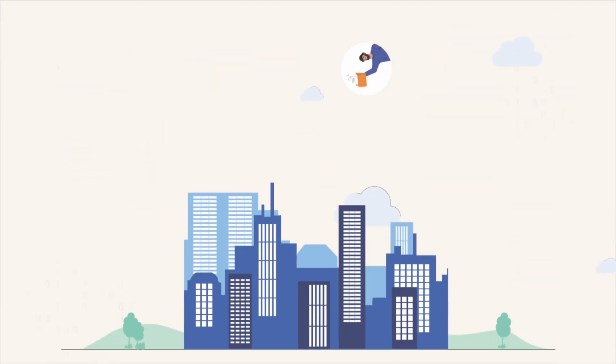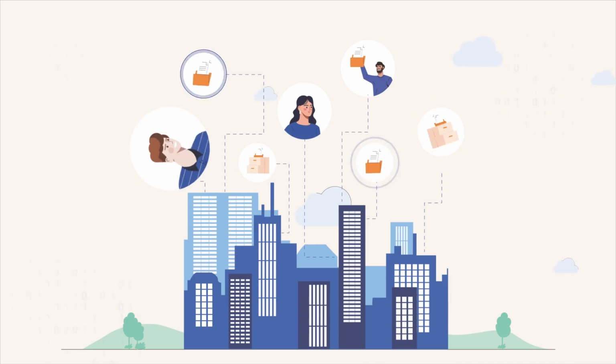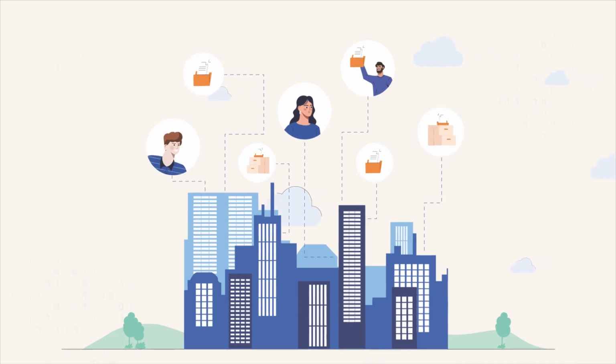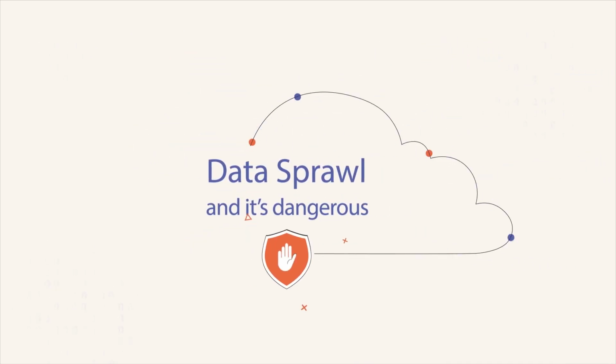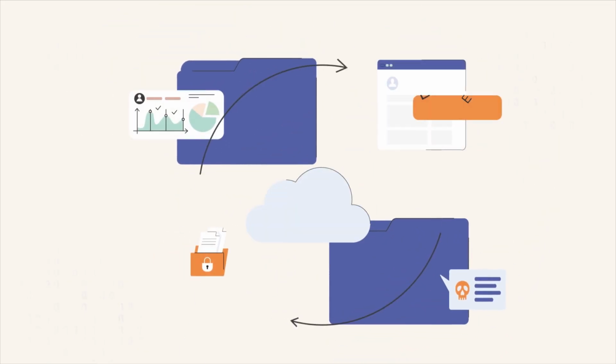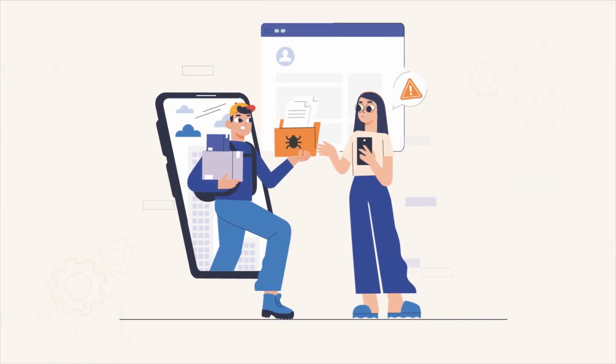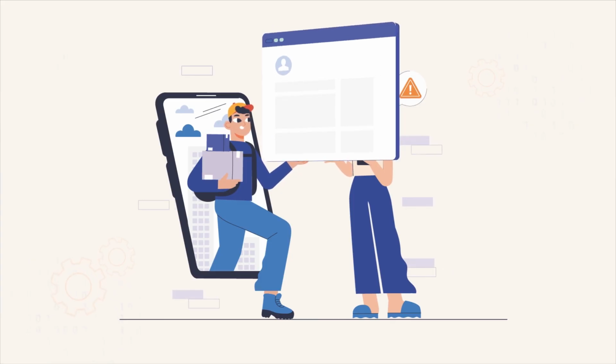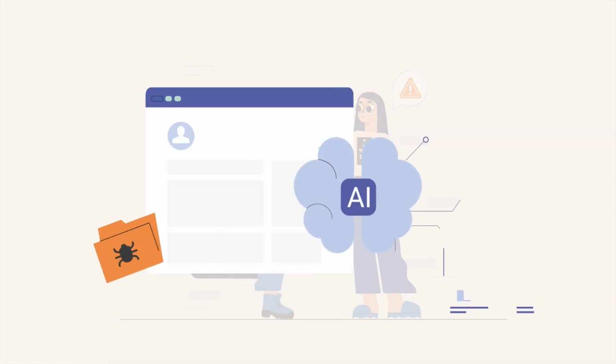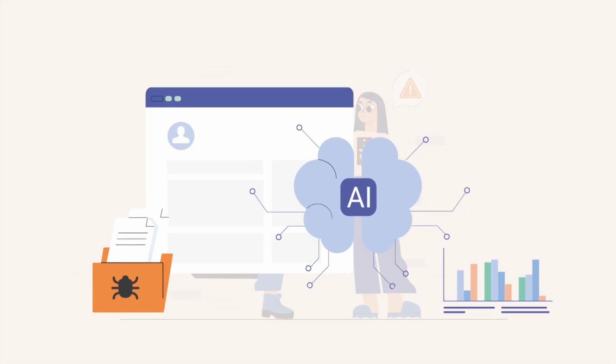You don't know exactly where each copy is, who can see it, or how it's being used. This is called data sprawl, and it's dangerous. The more copies that exist, the harder it is to prevent unauthorized access or respond quickly if something goes wrong. Every vendor holding a copy is a potential weak spot, and with more and more AI-enabled apps using public and private LLMs, the risk of sensitive data exposure is growing even faster.